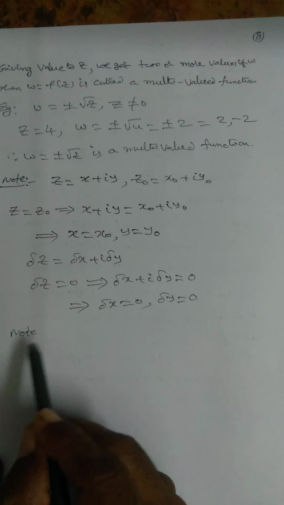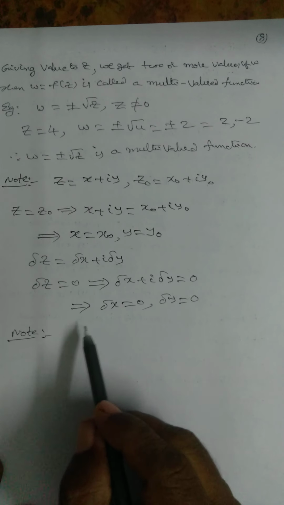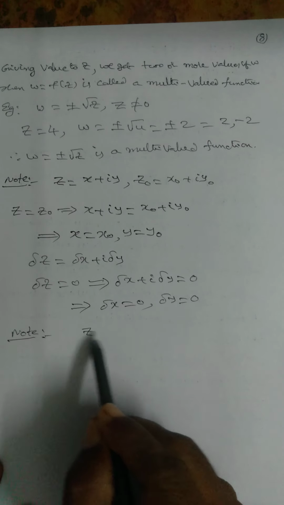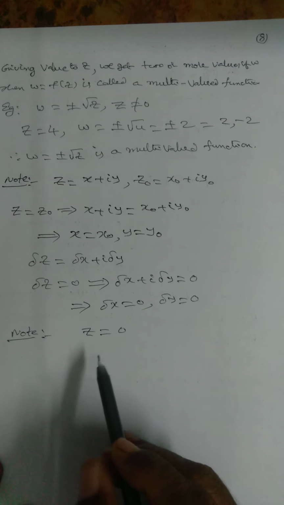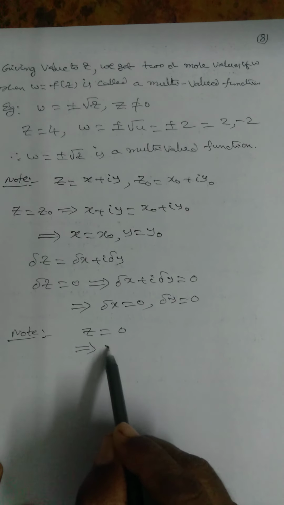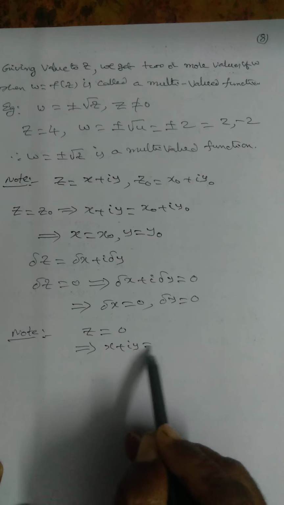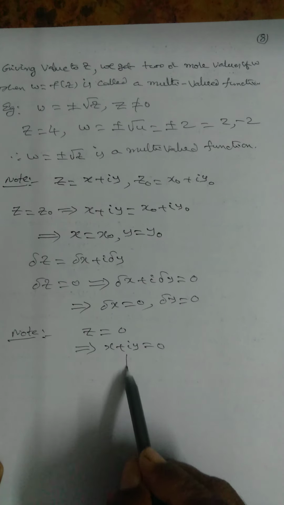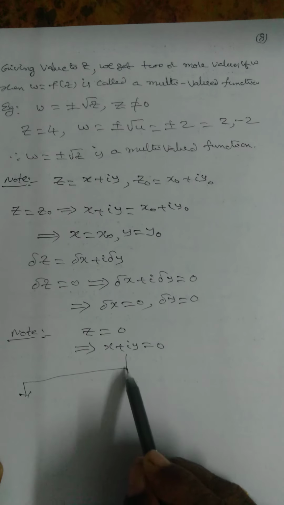Note, z is equal to 0 implies what? X plus iy equal to 0. This happens in three ways.